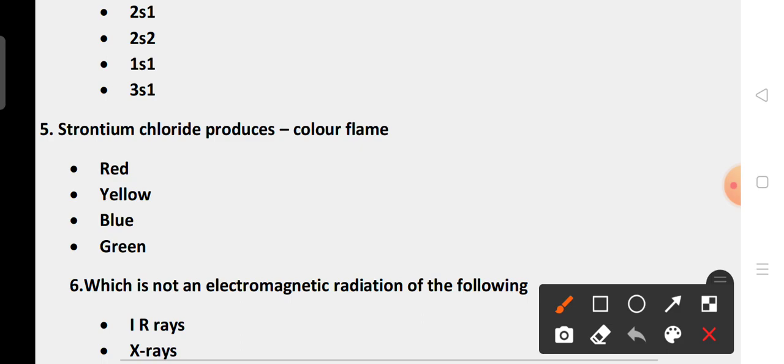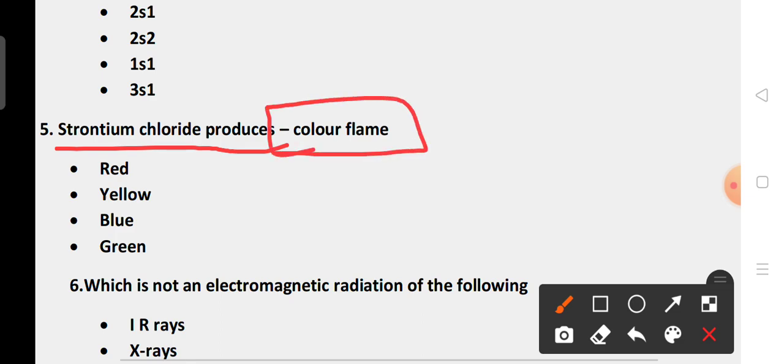Strontium chloride produces dash color flame. Option A red, B yellow, C blue, D green. When we burn strontium chloride, it produces red color flame.